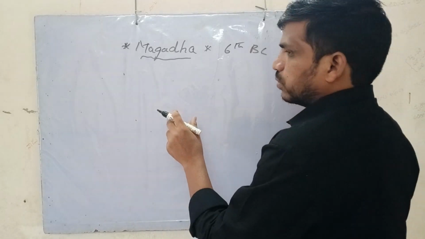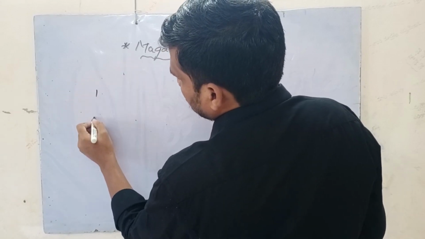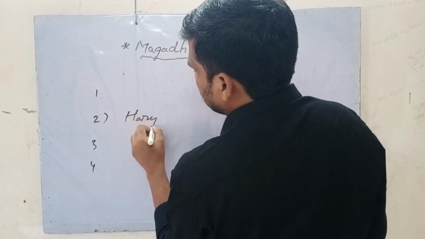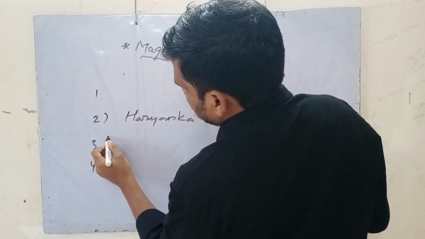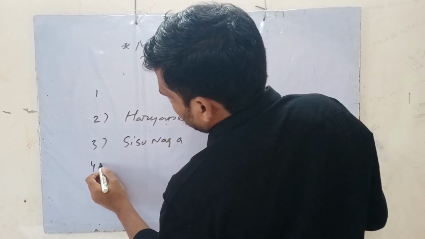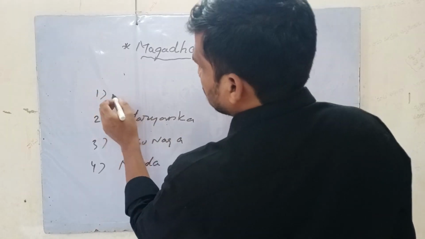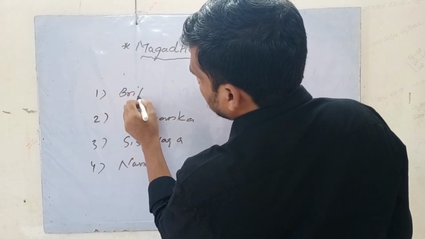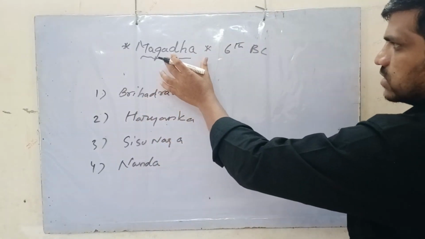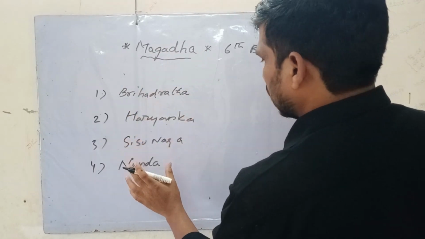Now we will deal with the political system. Magadha was ruled by four dynasties. What are they? The first one is Brihadrata, then Haryanka, Sishunaga, and Nanda. Those are the Brihadrata, Haryanka, Sishunaga, and Nanda dynasties.